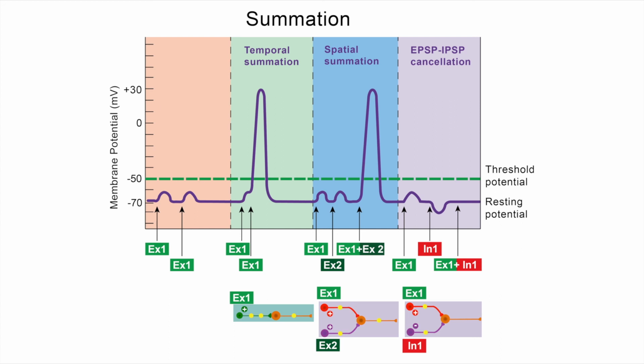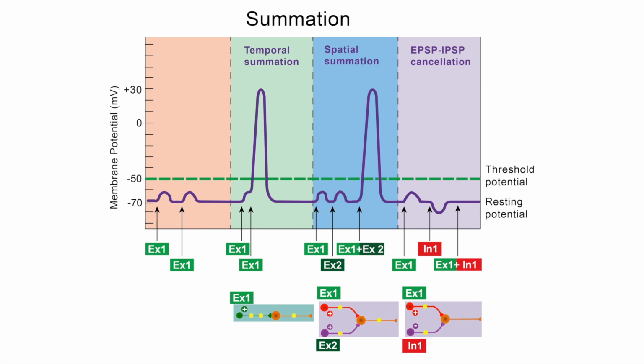Here you can have input from multiple presynaptic neurons. So instead of having one neuron fire quickly, as in temporal summation, here you can have multiple presynaptic neurons fire simultaneously. And again, if they fire at the same time, then the EPSPs can add up to reach threshold.